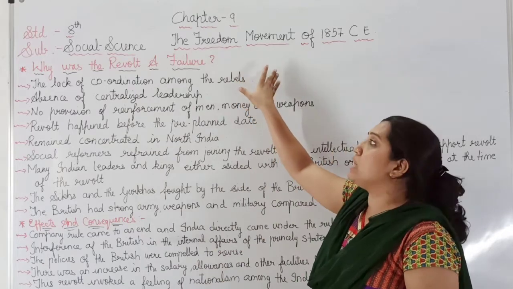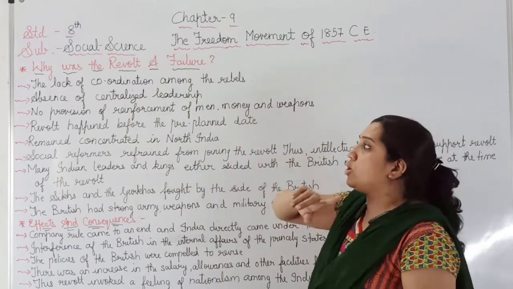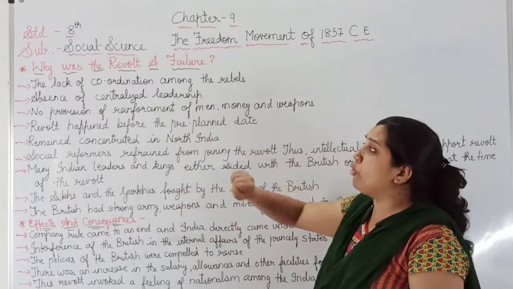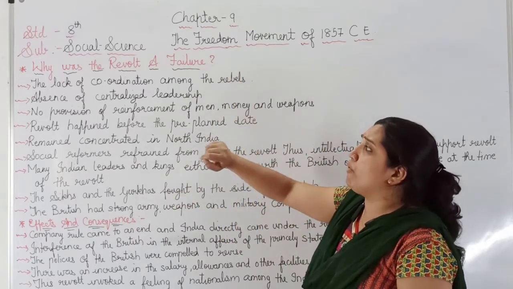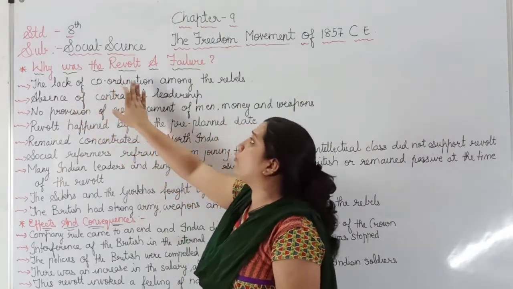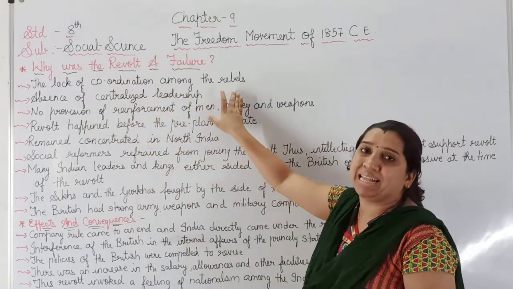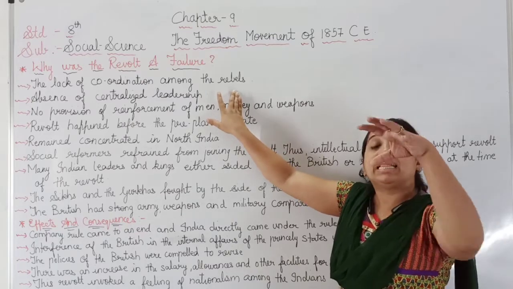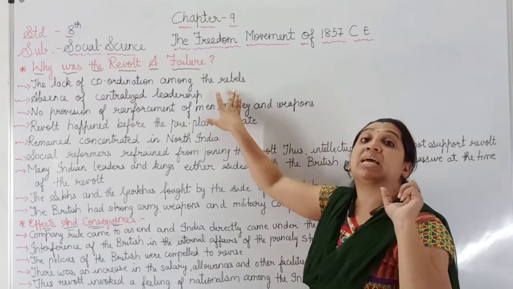let us see the reasons for the failure of the revolt of 1857. The first reason is the lack of cooperation among the rebels. Whosoever were fighting were fighting for their own benefit, not for the nation.